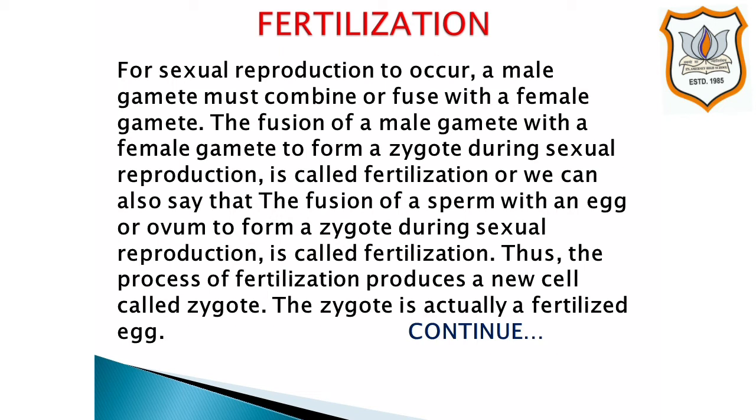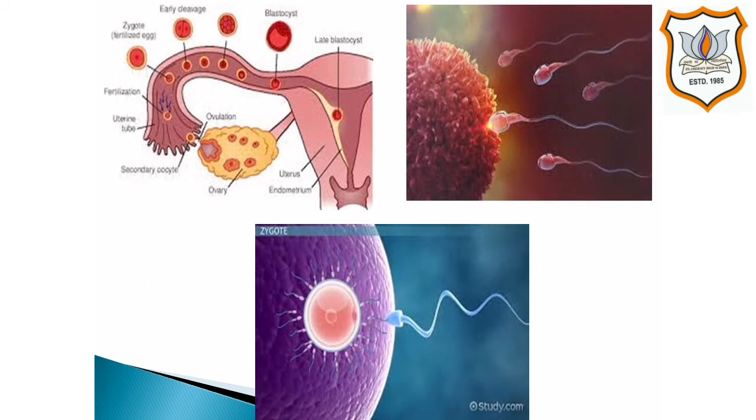Thus, the process of fertilization produces a new cell called zygote. The zygote is actually a fertilized egg or fertilized ovum. Students, these are the pictures of fertilization. You can see in the pictures how fertilization occurs in female.